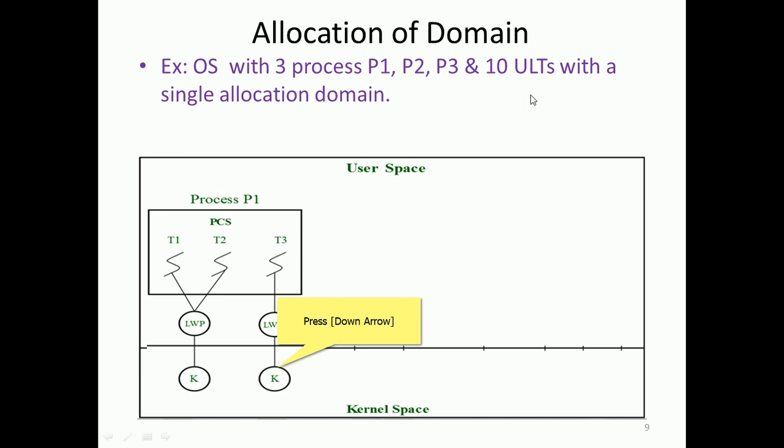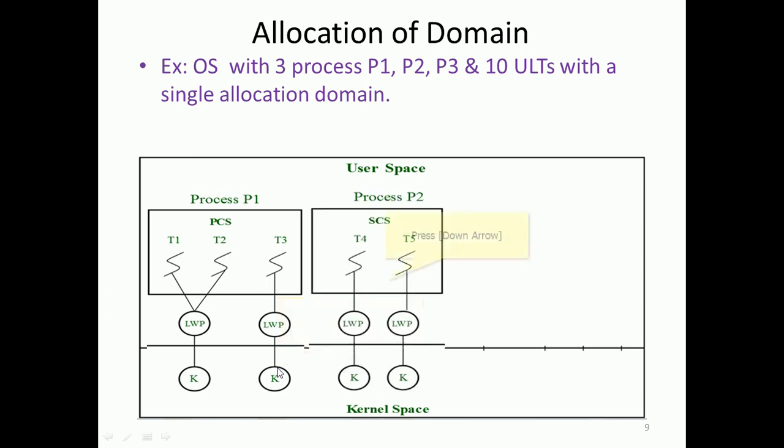T1 and T2 compute for the LWP, and P2 is KLT, system contention. They have separate kernel threads corresponding to each thread. So here sharing is there, and here separate threads are there.